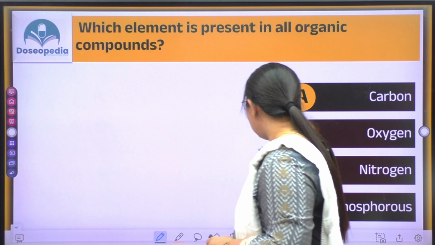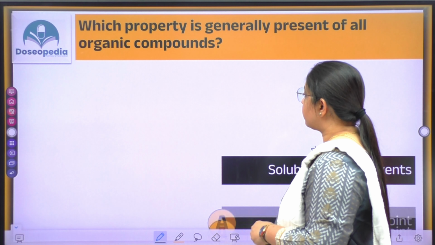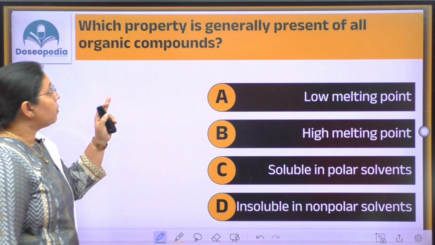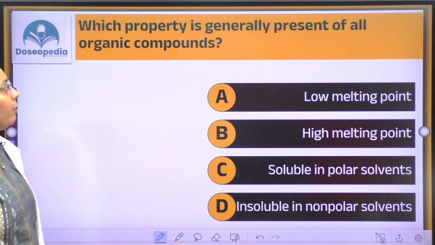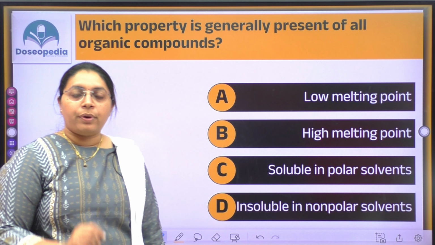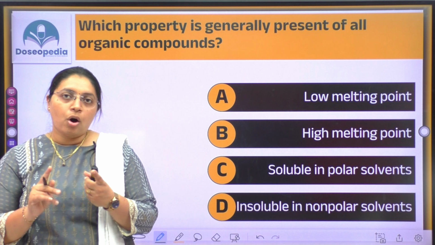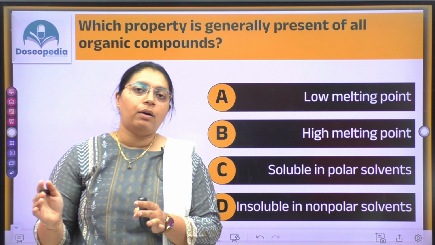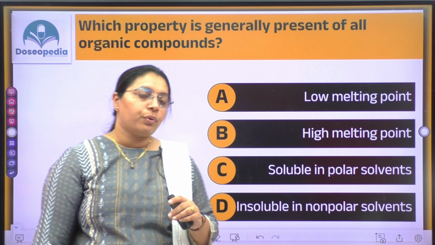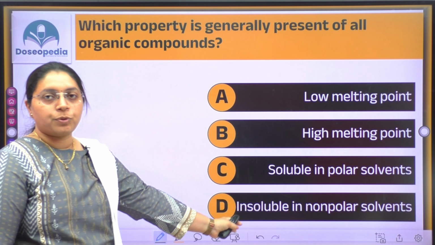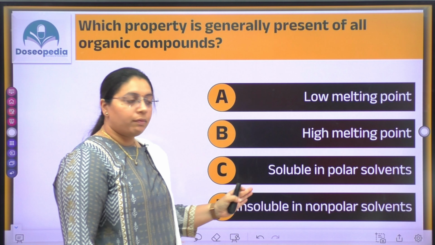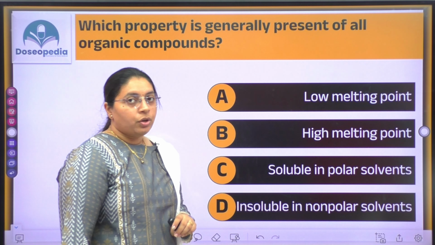Now let's see the second question. Which property is generally present in all organic compounds? I told you that the comparison of organic and inorganic compound properties is very important from an exam point of view. Here you are given four options: low melting point, high melting point, soluble in polar solvents, and insoluble in non-polar solvents.